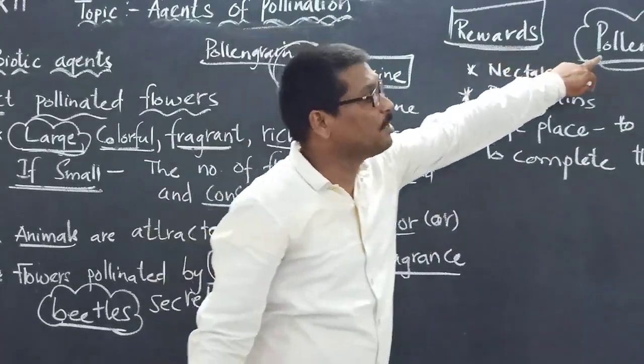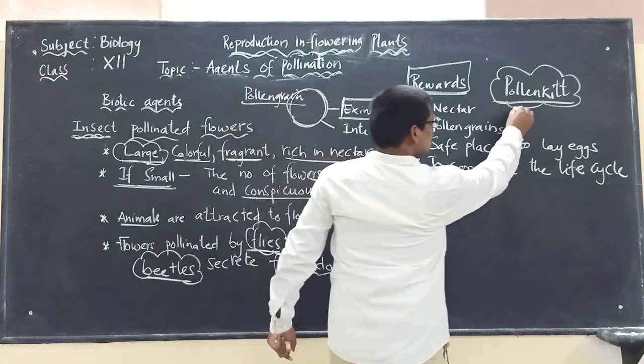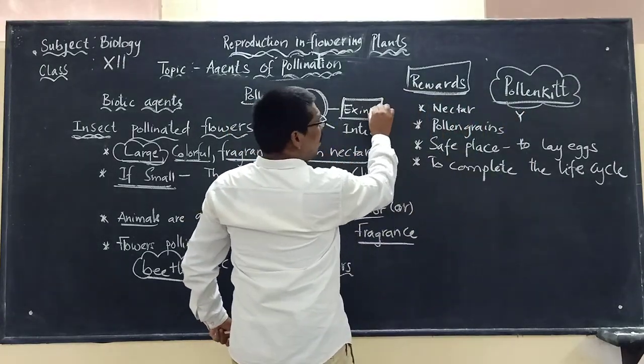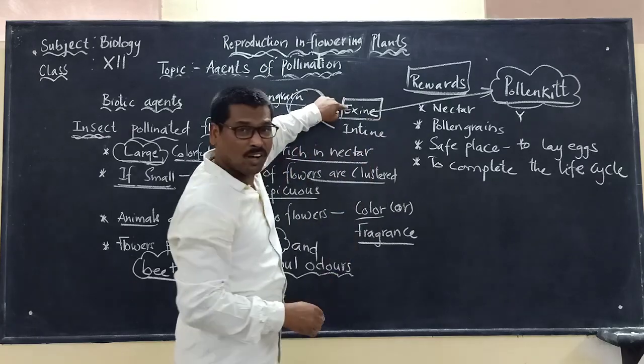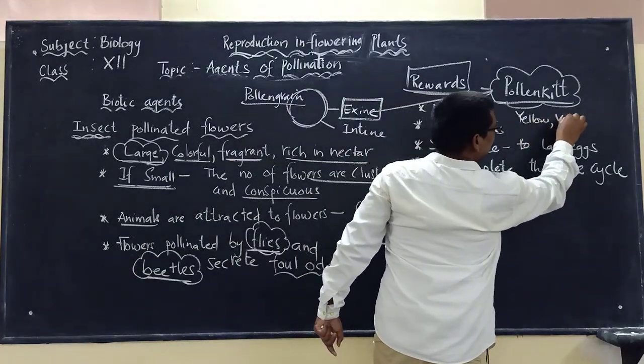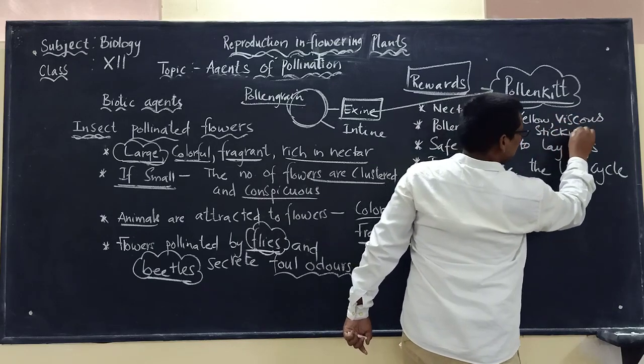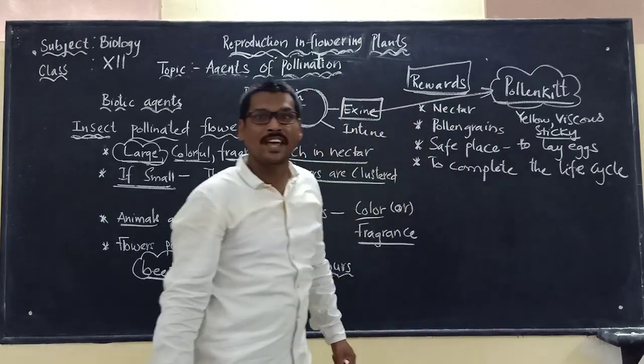It is covered with pollen kit. What is this pollen kit? This pollen kit that is present on the exine of the pollen grain is yellow, viscous and sticky in nature.